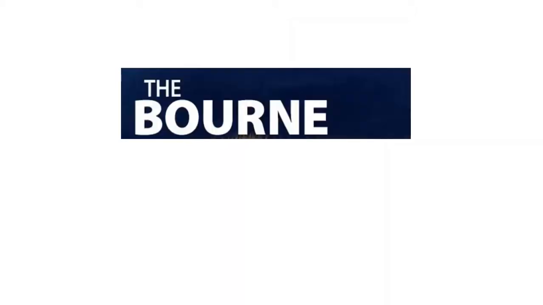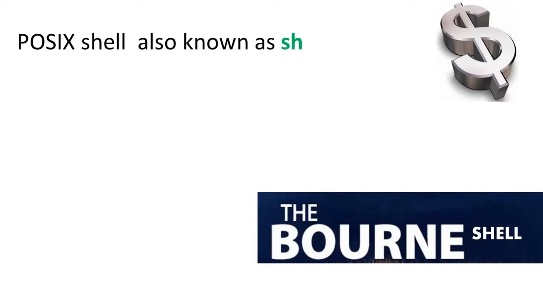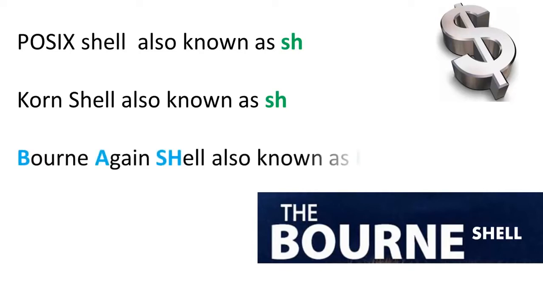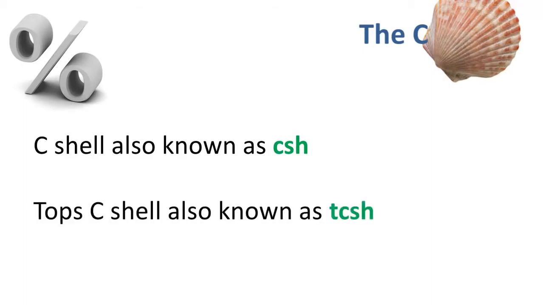The first one is the Bourne shell. The prompt for this shell is the $ sign, and its derivatives are the POSIX shell known as sh, the Korn shell also known as ksh, and the Bourne Again shell also known as bash, which is the most popular of them all. The second one is the C shell. The prompt for this shell is the % sign, and its subcategories are C shell also known as csh, and TENEX C shell also known as tcsh.